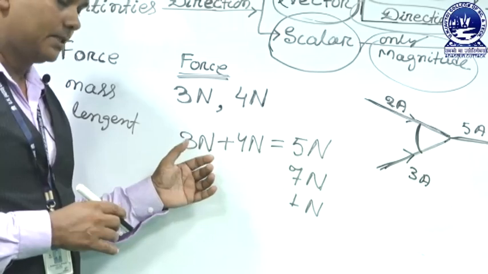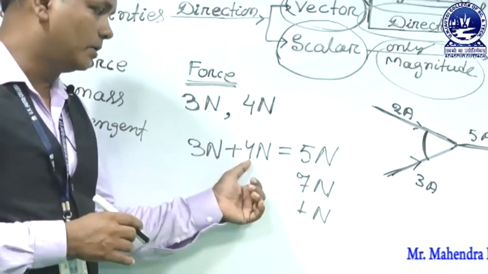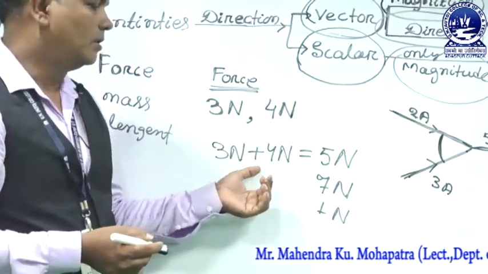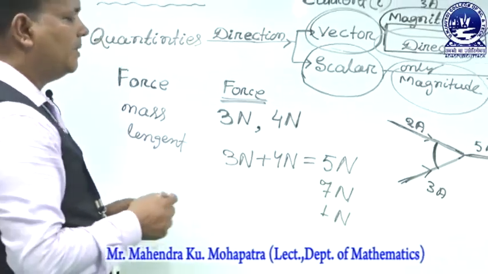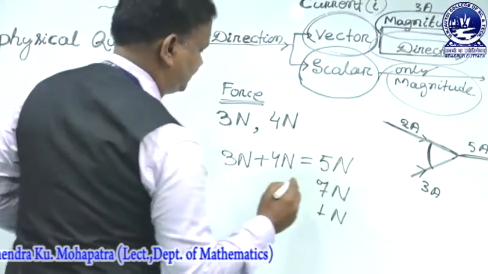The two forces, 3 Newton and 4 Newton, are the same, but the addition is different. That means it depends upon the angle.